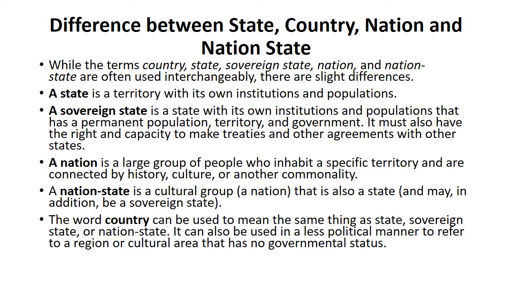A sovereign state is a state with its own institutions and populations, but it needs to have a permanent population, and it needs to have a specified territory, and there needs to be a government. It can be any sort of government, a parliamentary form of government or a presidential form of government, and it must also have the right and capacity to make treaties and arrangements with other states.